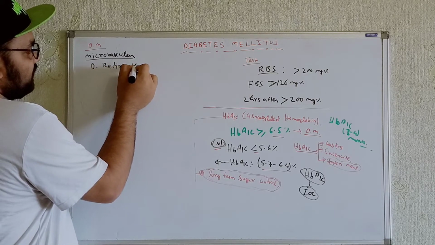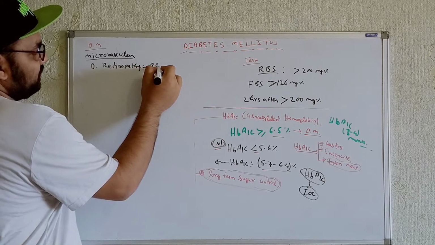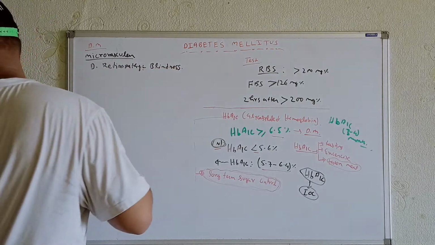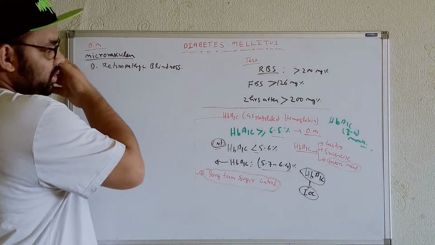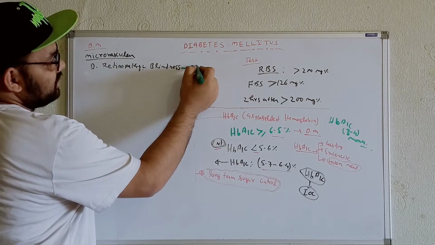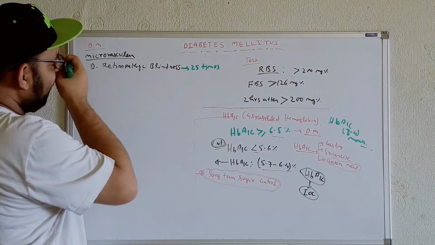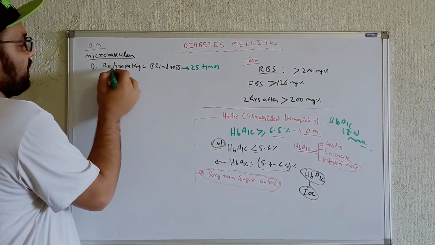There will be chances of blindness. A normal individual has some chance of blindness, but a diabetic person has a chance of blindness 25 times higher than normal people. That will cause the diabetic retinopathy.